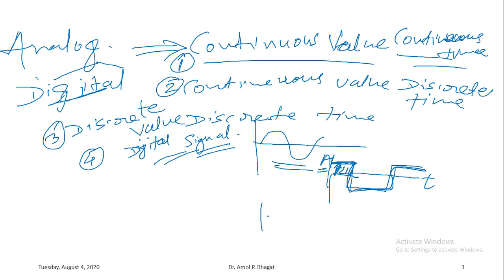If I want to take the amplitude values at discrete intervals of time, then for certain time instances these values will not be present. So this signal can be mapped like this. We will go into details of it in subsequent lectures, but for now you can consider the broad categorization of signals as analog and digital, and further it can be categorized as continuous value continuous time, continuous value discrete time, discrete value discrete time, and the coded signal or the digital signal.